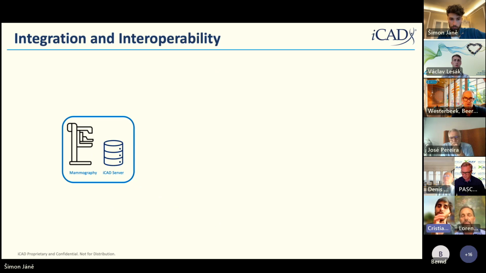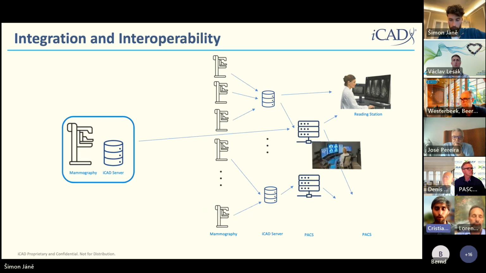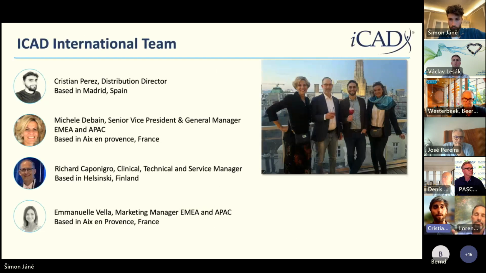our server, for example. But this doesn't prevent us from deploying very large installations like we see here. And we have experience in the United States and other countries where we've deployed very large installations with many mammography systems connected, with multiple servers connected, some of them on hubs. And that's a very broad environment.